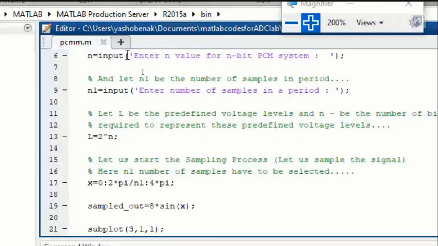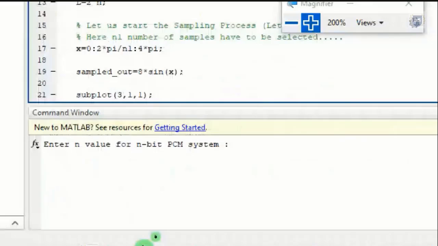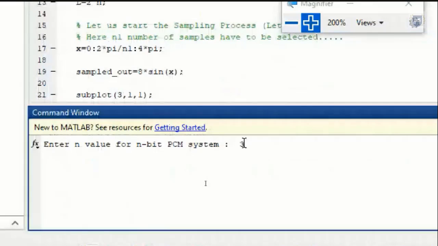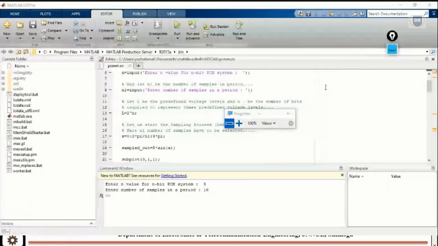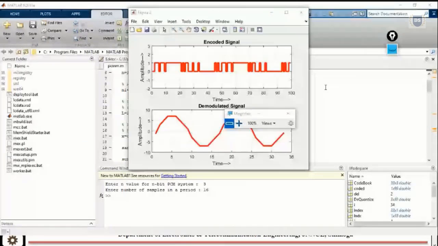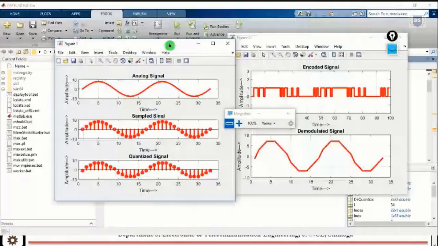So let's enter n equal to 3 and hit enter. It will then ask me to enter the number of samples for a specific period. Let that be 16, and let's hit enter. When the code compiles, we'll get figure 1 and figure 2.